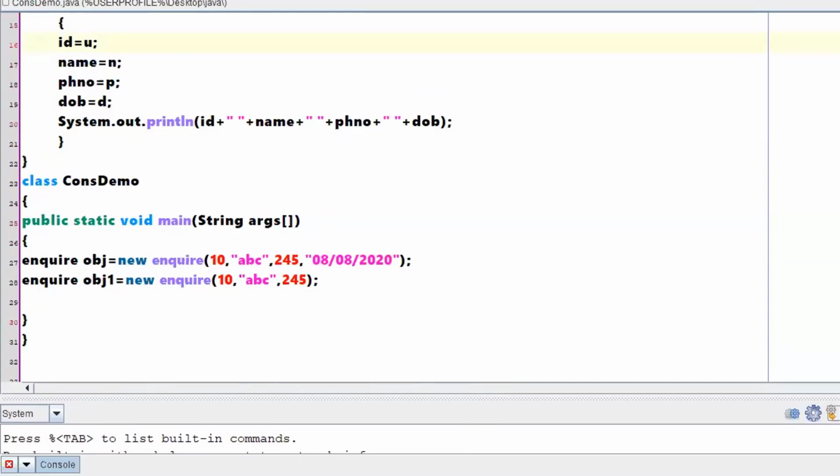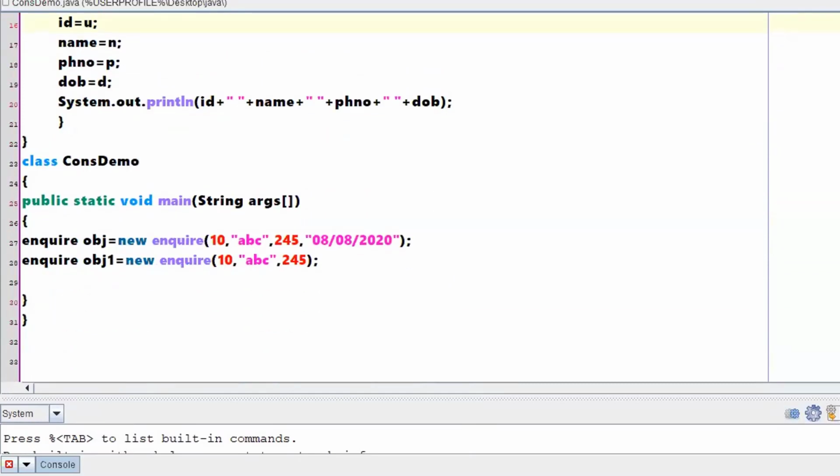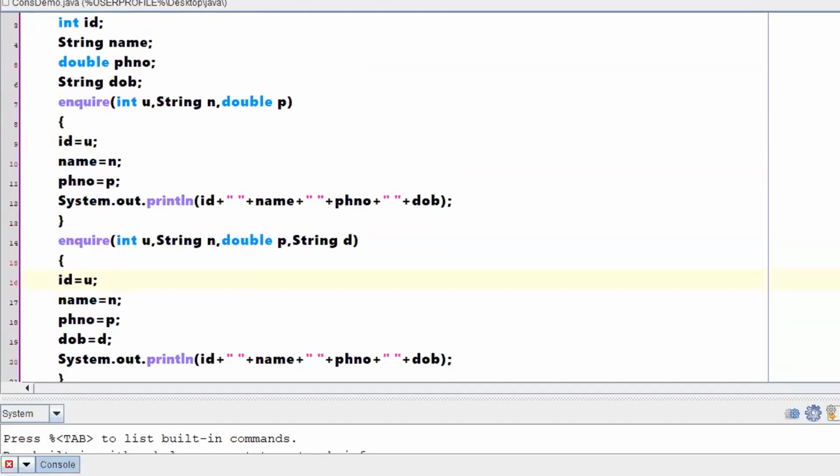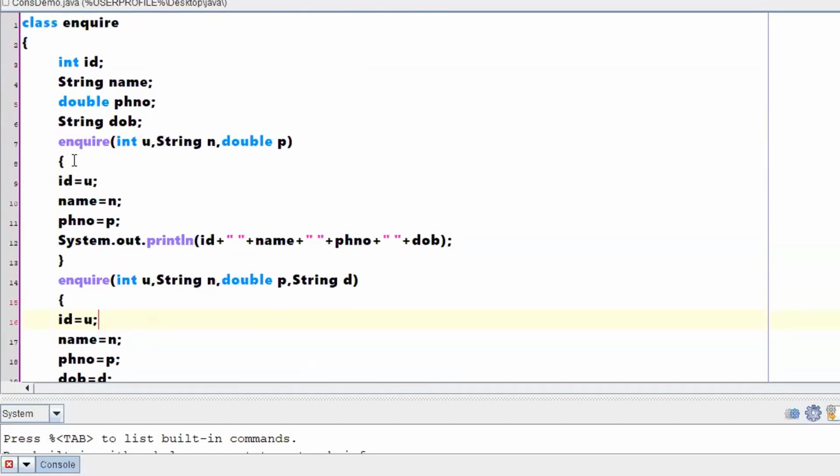One more important conclusion with respect to constructors. Can I write something like this? Hope you observed what was changed. Will there be any error if I write something like this?